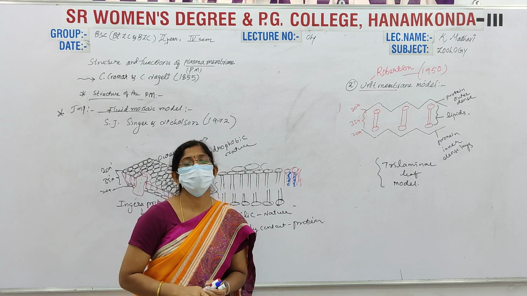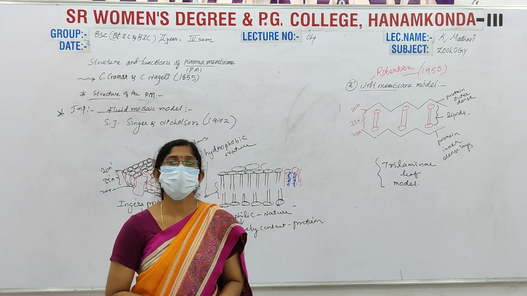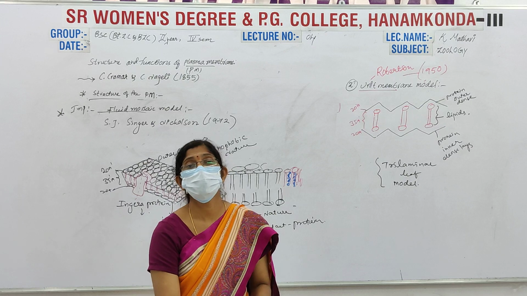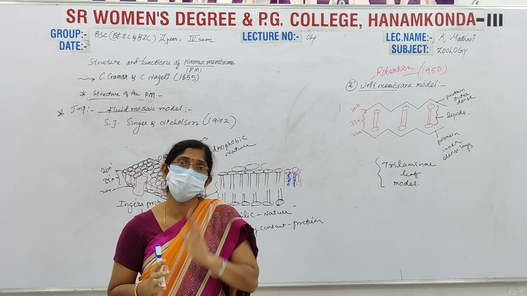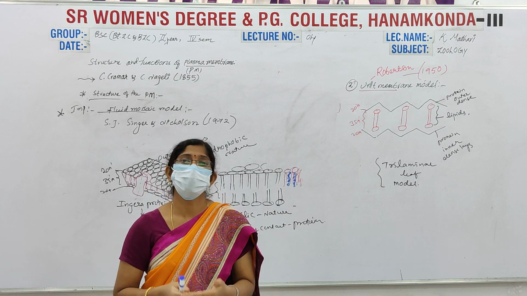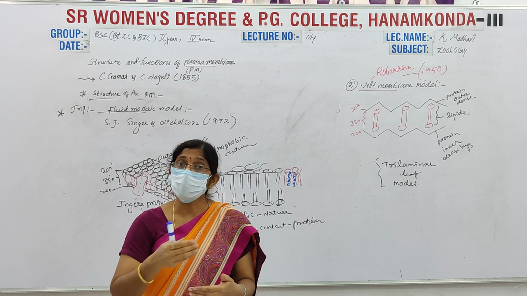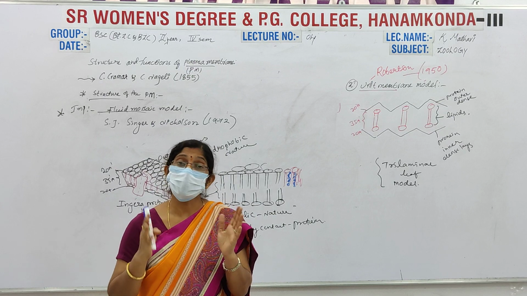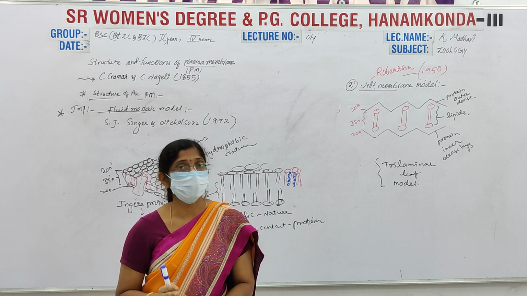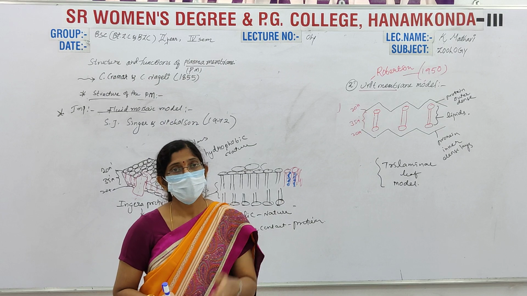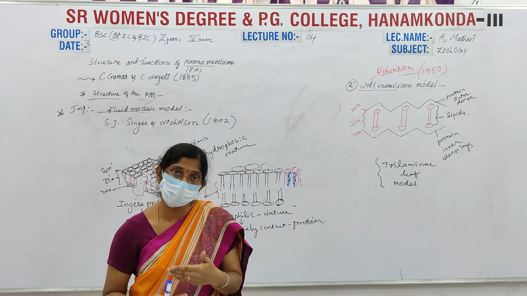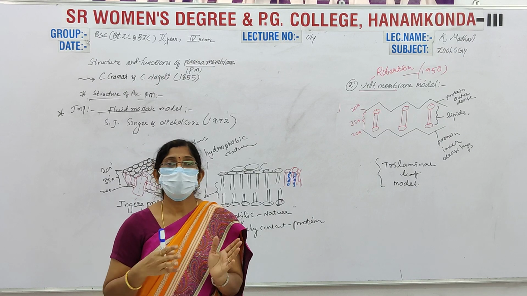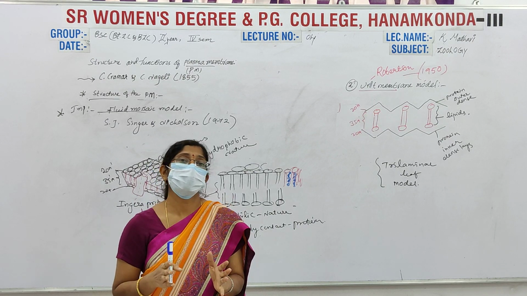What are the functions of the plasma membrane? The main function of the plasma membrane is to give mechanical support to the cell, and it also does the function of transportation of selective ions. Those ions enter inside when the cell needs them, into the cytoplasm. It also has an elastic nature.